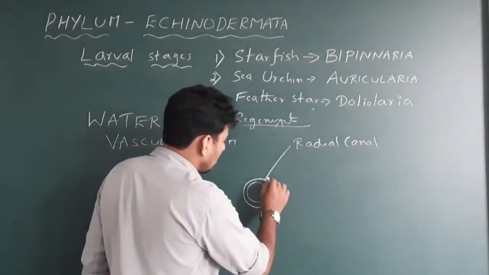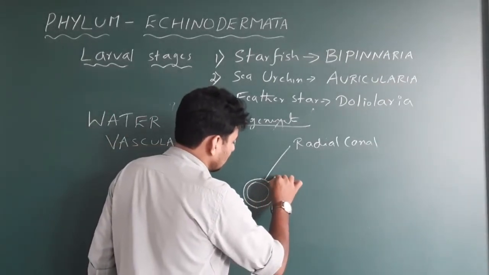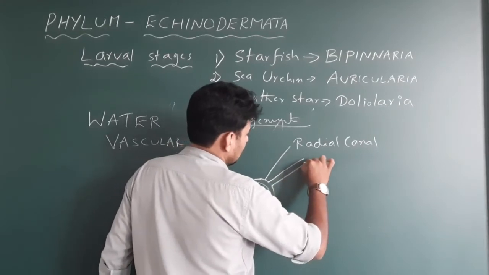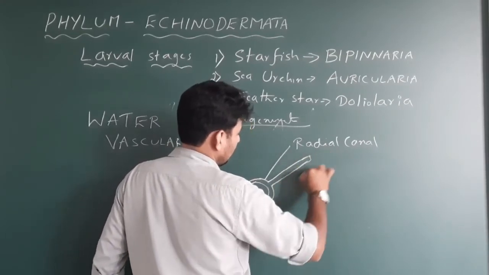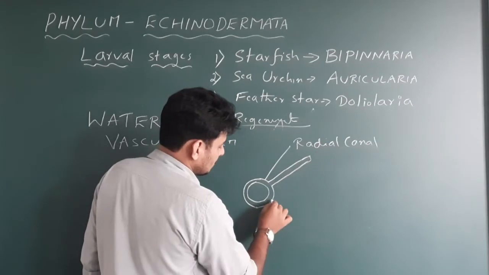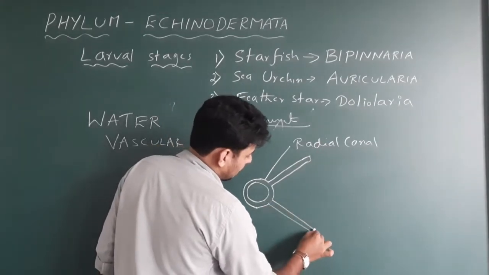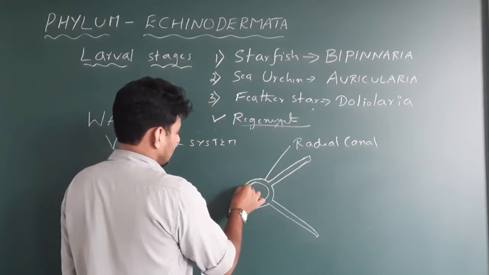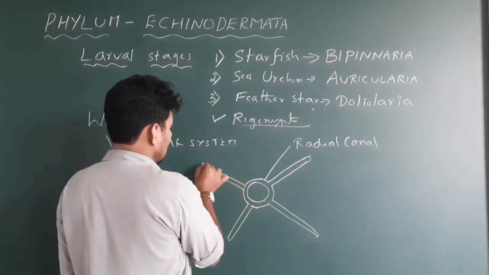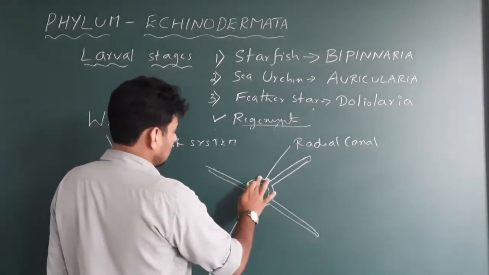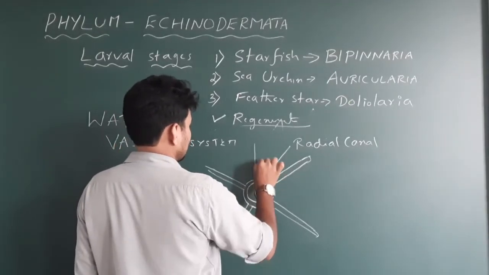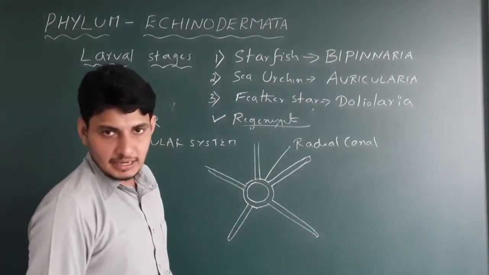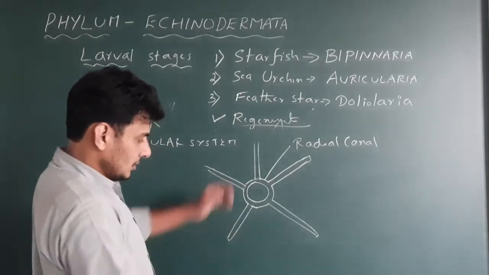So instead of drawing the arms, let me just draw a pipe. So this is one pipe where one arm is situated. This is another pipe. This is the third pipe. Okay, so this is another pipe, and finally we will put one more pipe here, like this. There will be so many pipes like this. Got it?